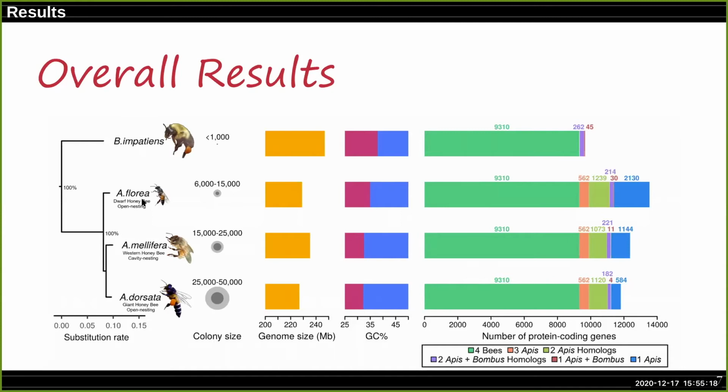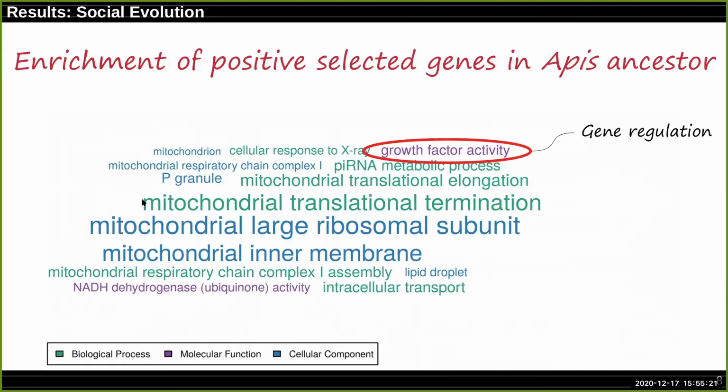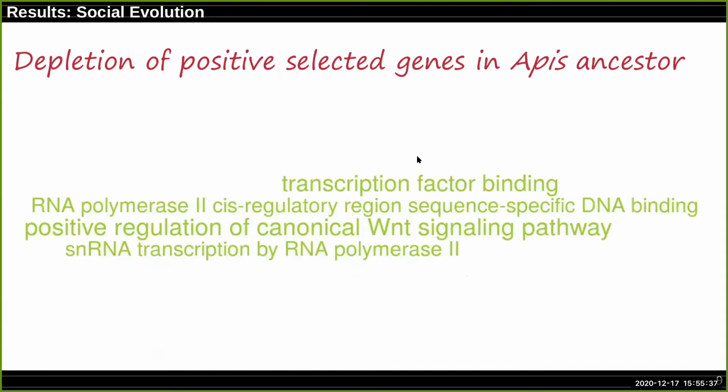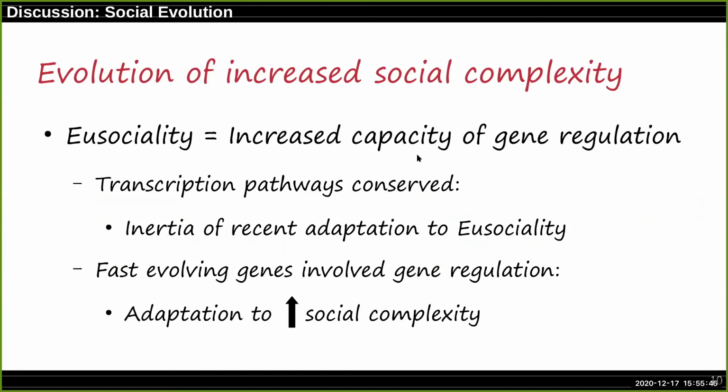When we look at the results from the perspective of increased adaptation to increased eusociality, we found in the Apis ancestor that the functional pathway growth factor activity is enriched in positively selected genes. We know that this pathway is linked with gene regulation. On the contrary, we found that most of the transcription pathways are depleted of fast evolving genes. So we know that the adaptation to eusociality is linked with an increased capacity for gene regulation.